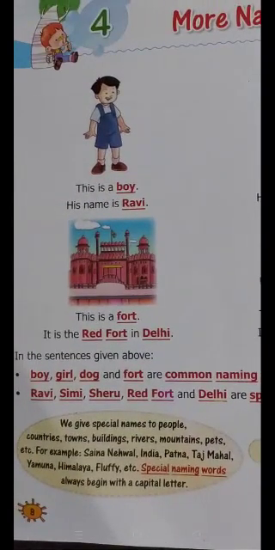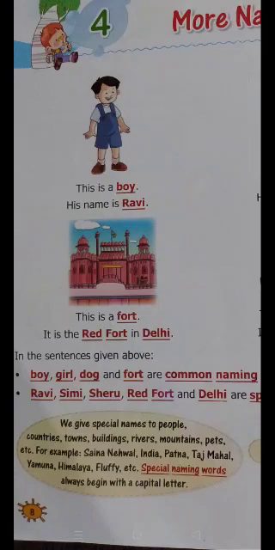We give special names to people, countries, towns, buildings, rivers, mountains, pets, etc. Children, we give special names to pupils, like your names Artika, Yash, Aman, Aradhya.